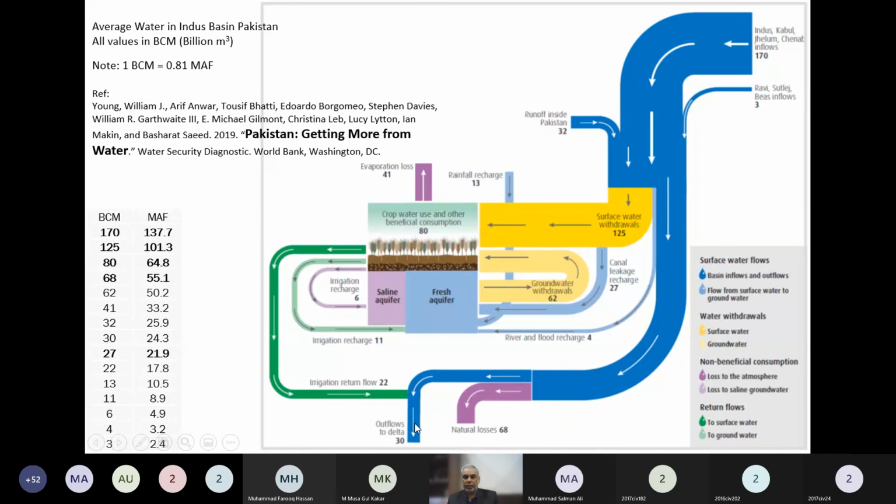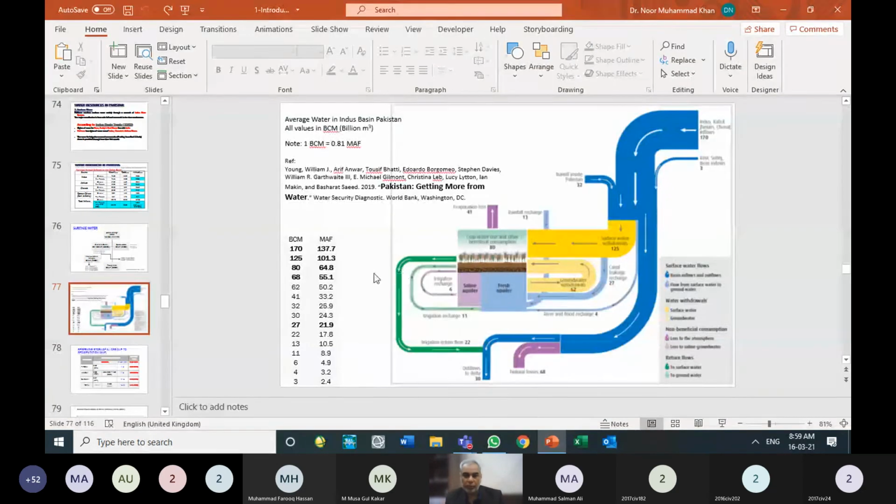So these are considered as the losses which we can reduce, and we can put it for the economically beneficial purpose of the country. So I stop it over here. Please download this and try to go through it, and we can further discuss it in the coming lecture.